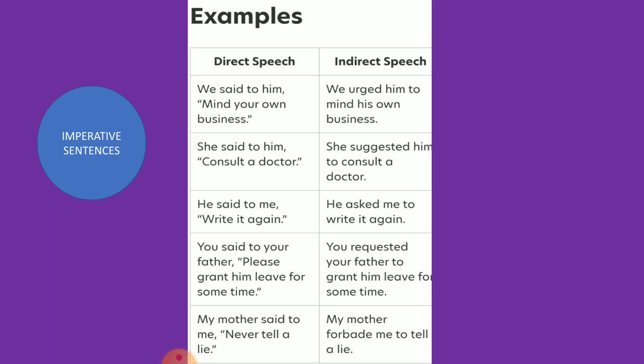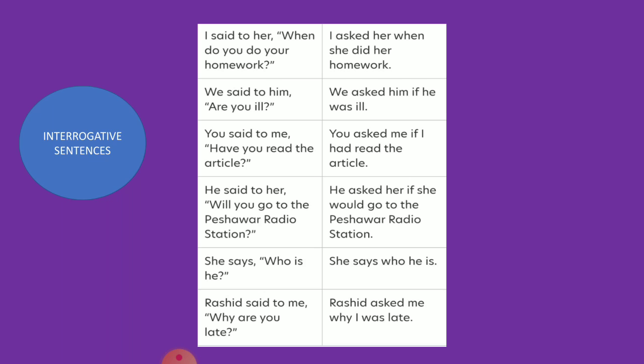He said to me, "Write it again." He asked me to write it again. You said to your father, "Please grant him leave for some time." You requested your father to grant him leave for some time. My mother said to me, "Never tell a lie." So my mother forbade me to tell a lie. So in such sentences, you can use these words.